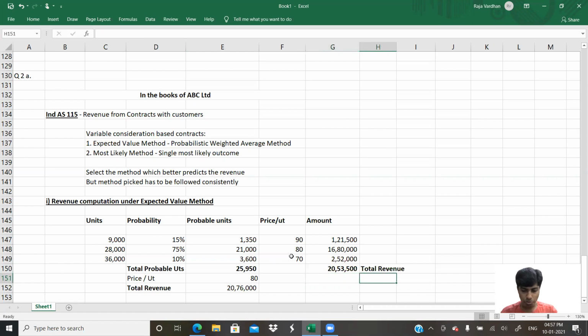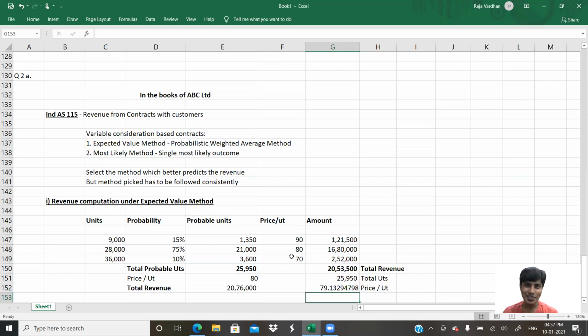Now, total probable units is again 25,950. So the price per unit comes to how much? If I compute 20,53,500 divided by 25,950, it is 79.13.